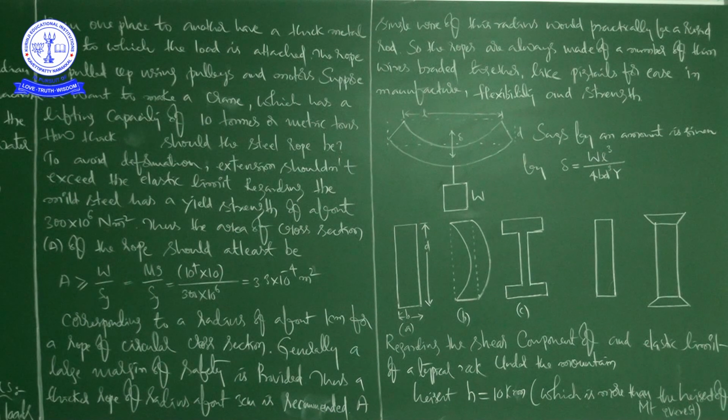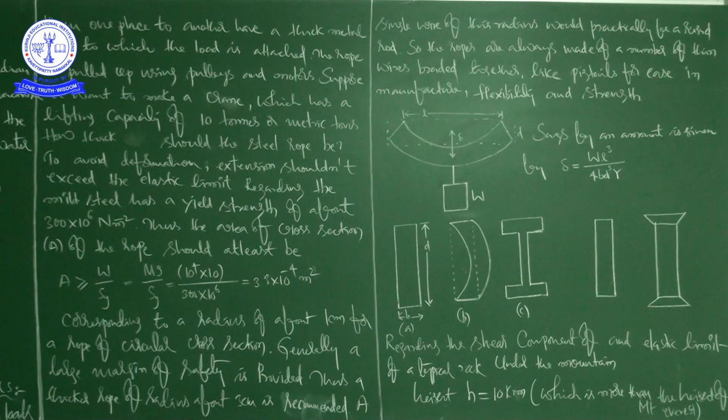Okay, so regarding the shear component and the elastic limit of a typical rock under the mountain, we have to equate the elastic limit of a typical rock, which is 30 into 10 to the power of 7 Newton per meter square, to h rho g, that is the pressure, right?